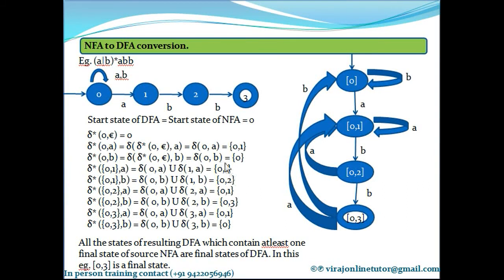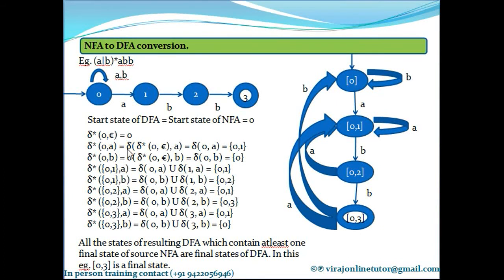So while computing, did you find any new state? Yes, I found out 0, 3, whose delta asterisk I have not yet computed. So compute delta asterisk of 0, 3 on A and 0, 3 on B. So what is delta asterisk of 0, 3 on A? It is equal to delta of 0, A union delta of 3, A.